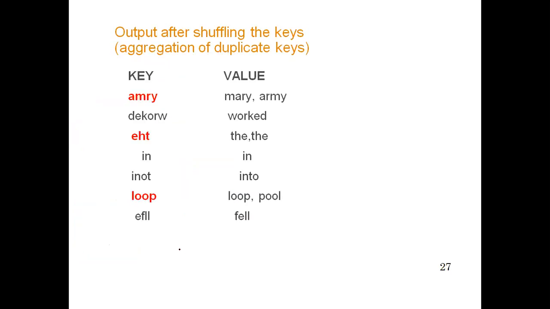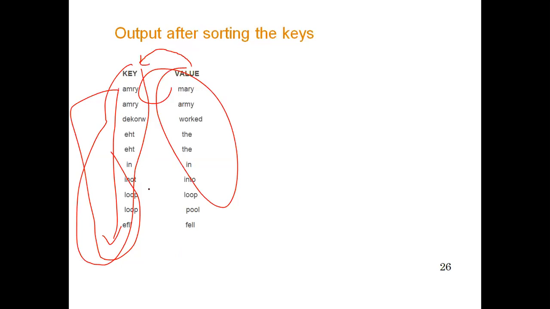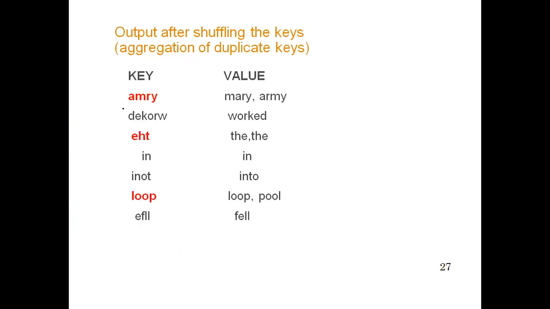After doing this, the output after shuffling the keys. What is the next task? The next task is shuffling, and that is aggregation also. So army, when we wrote the key army, have a look back. Army appeared 2 times. In this case, army appeared 1 time and then 2 times. Then what will aggregation do? It will write army and then 2 words for this, that is Mary and army. So for dekorw, we got the word worked. Then this word appears 2 times. It was for this value.